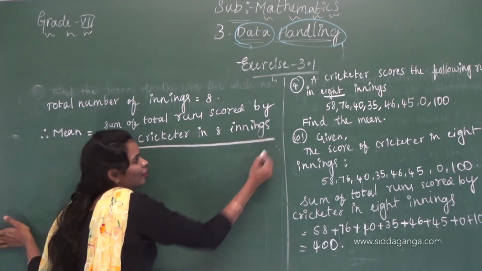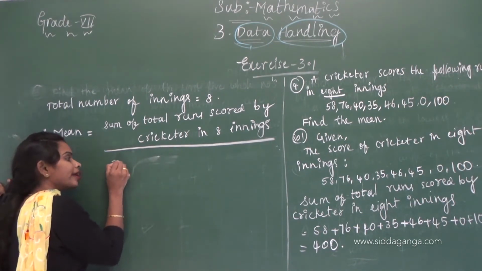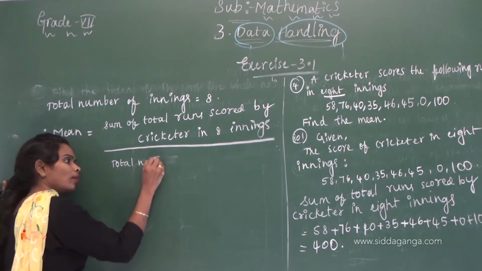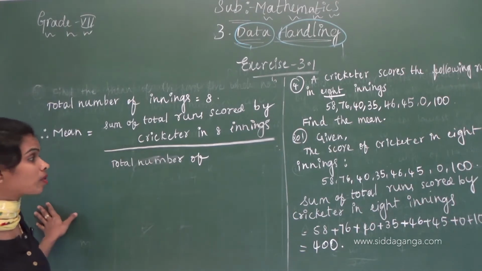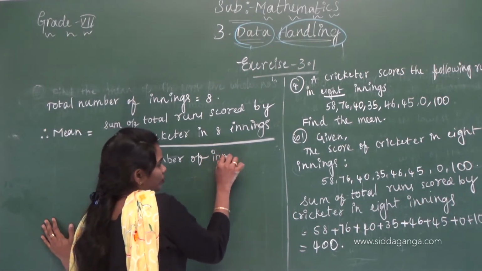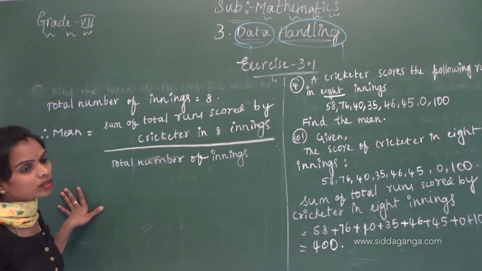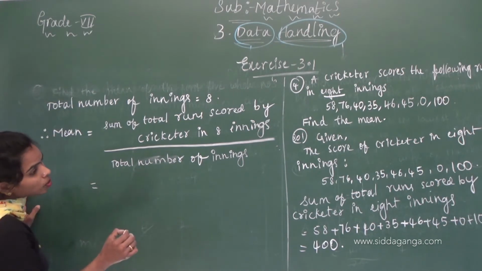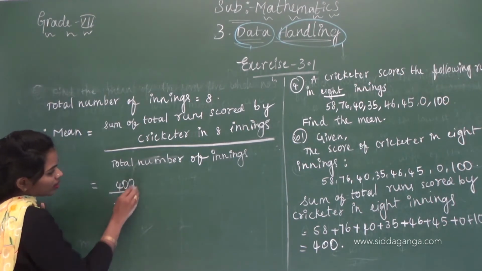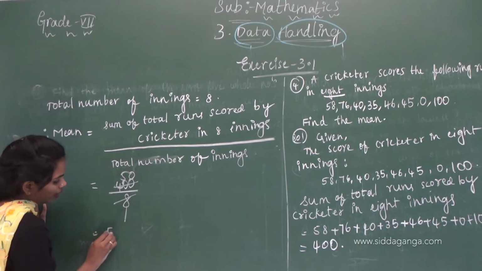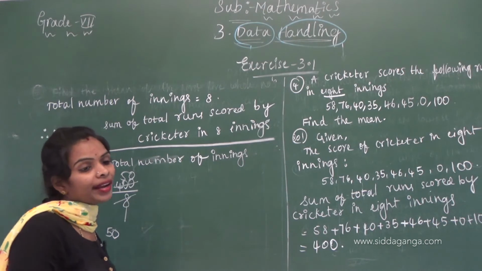Divided by 8. Sorry, total number of innings. Sum of total runs scored is 400, divided by 8, which is 50. The mean is 50. Therefore, 50 is the mean of the runs the cricketer scored in 8 innings.